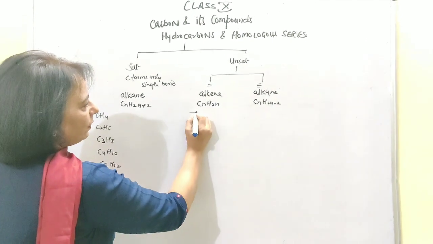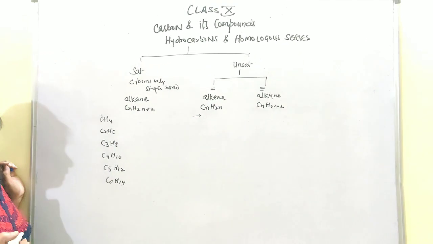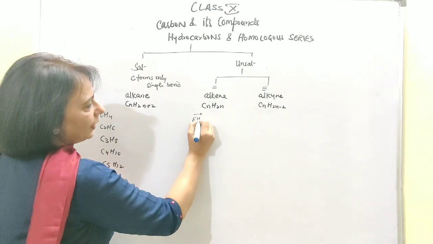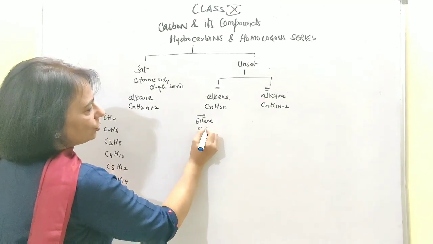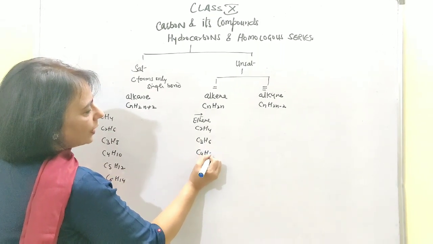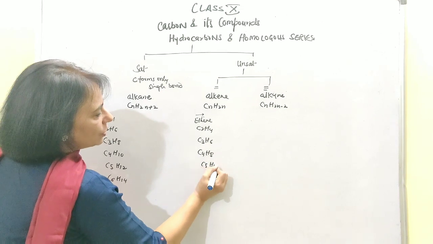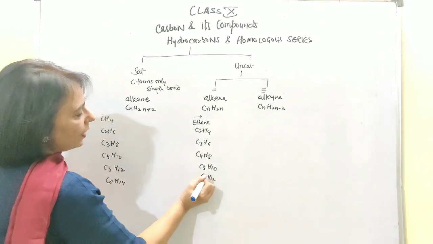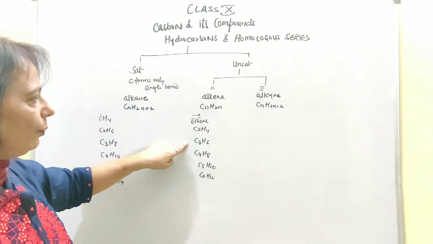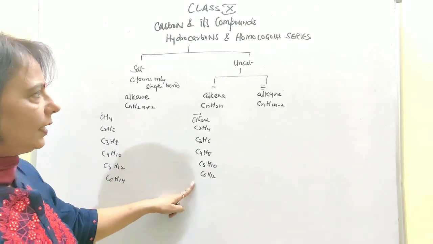Here we were not having methane because a minimum of two carbon atoms are required for the formation of a double bond. So we have ethene, the first member, that is C2H4, then we are having C3H6, C4H8, C5H10 and C6H12. That is ethene, which is otherwise also known as ethylene, then propene, butene, pentene and hexene.